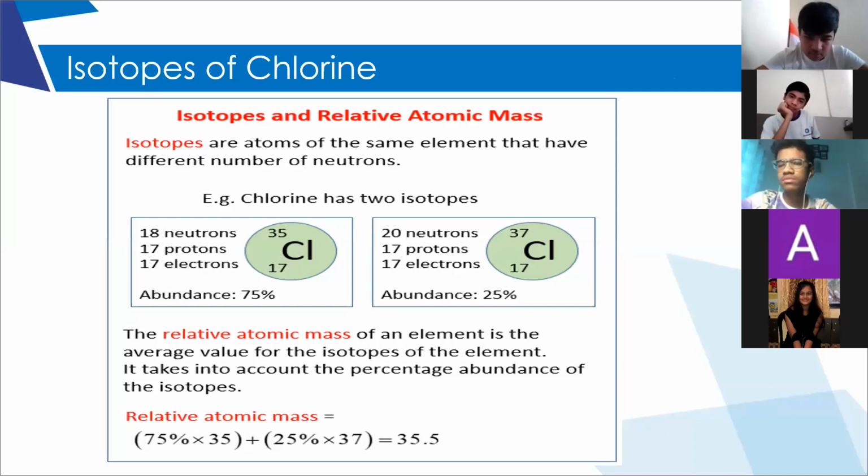Ma'am, there are no names for the isotopes of chlorine. No, there are no names. They are called chlorine-35 and chlorine-37. There are no specific names as for the isotopes of hydrogen. Clear?